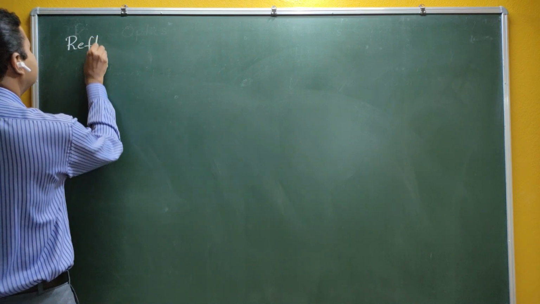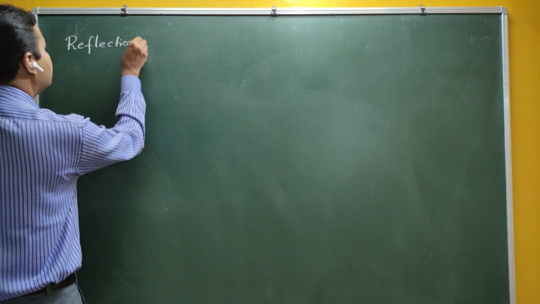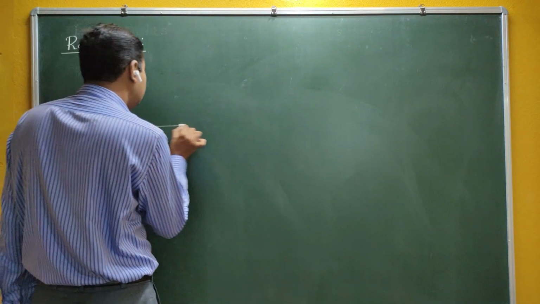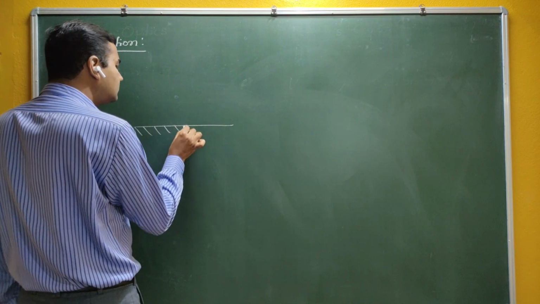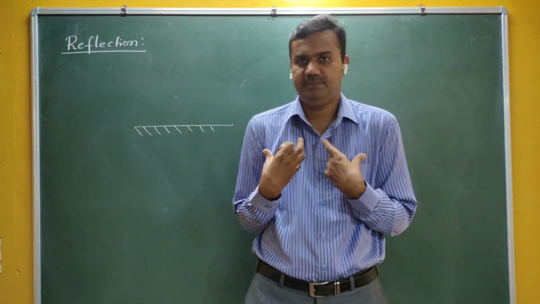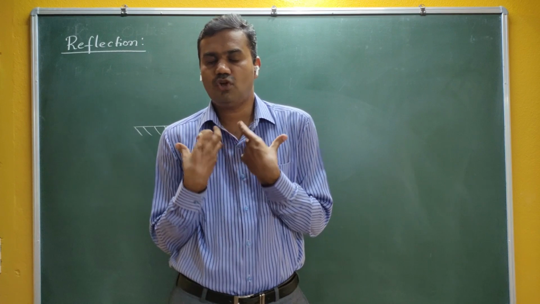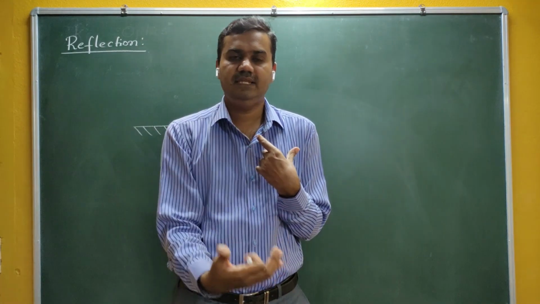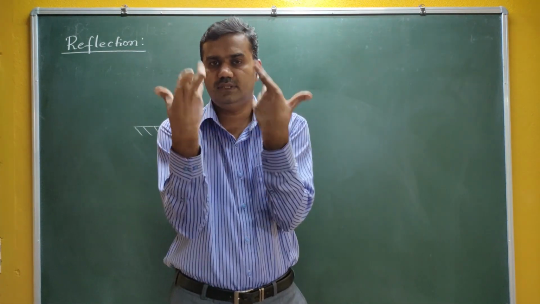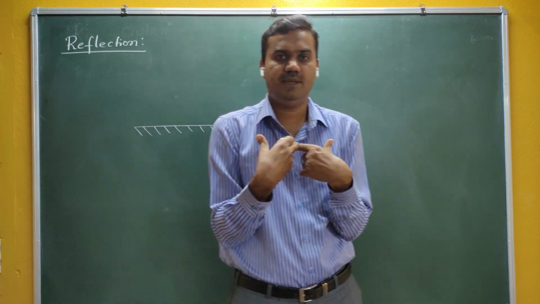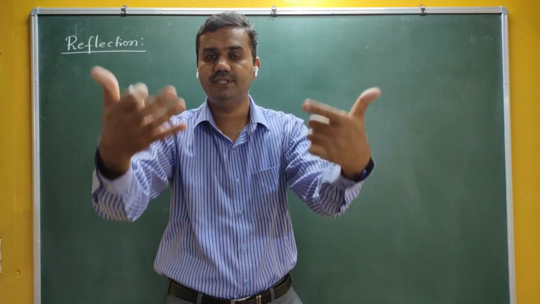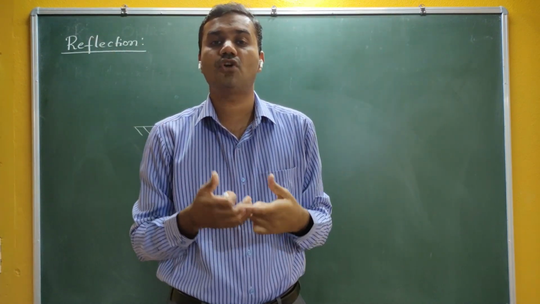So, let me start with the first phenomenon of light, called reflection. What is meant by reflection? You can see your image in a mirror. You are the object, this particular person. In optics we call it the object. If you look behind the mirror, you can see a person who looks the same. That is your image. So you are the object, and the picture on the other side of the mirror is called the image.